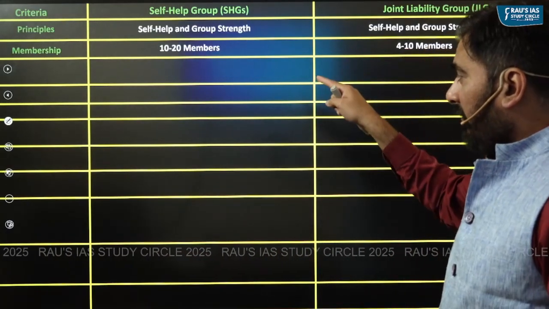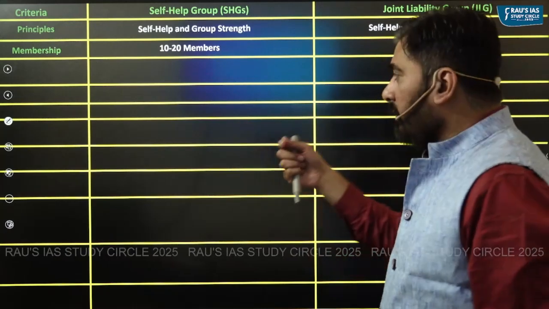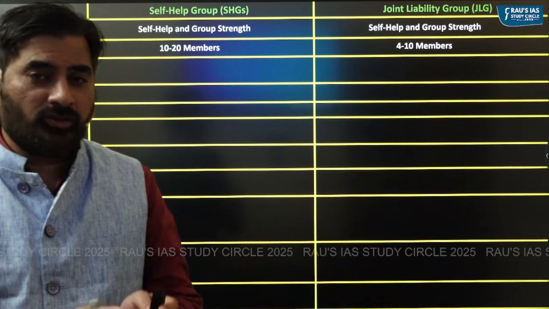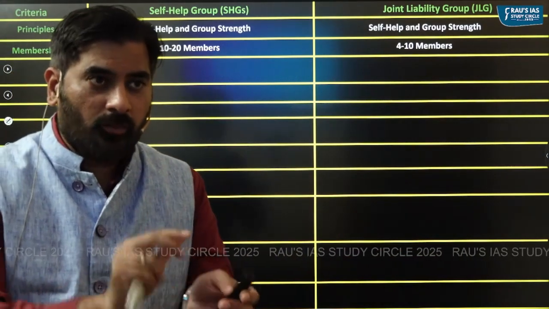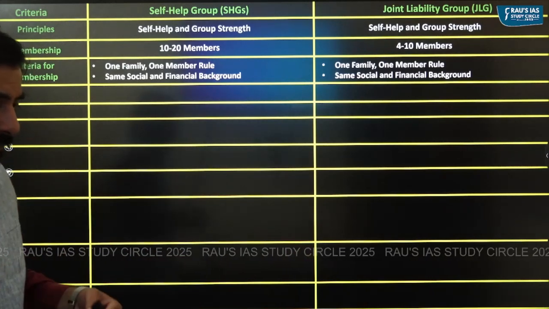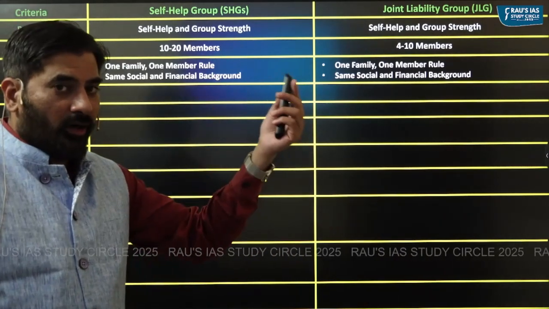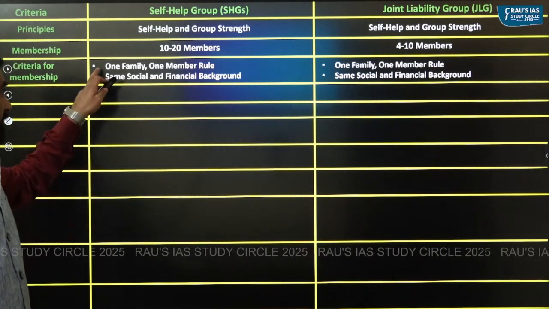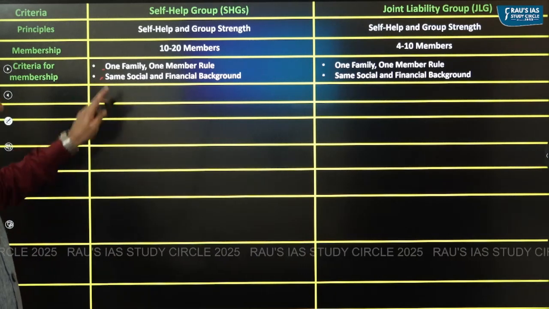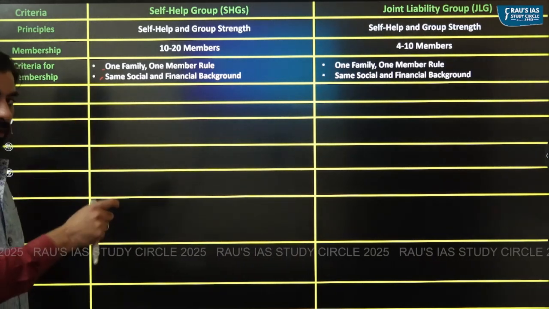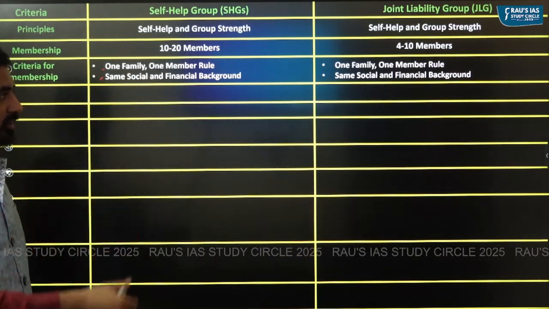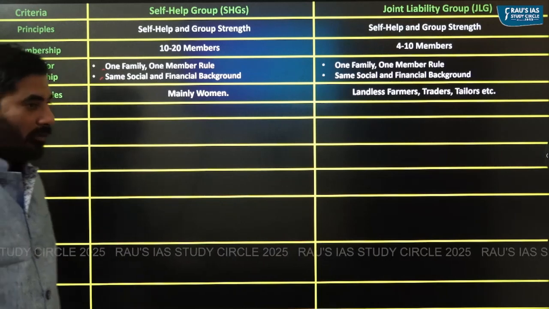As we can see, a self-help group has 10 to 20 members, whereas a joint liability group has 4 to 10 members. So that way, a joint liability group is a smaller group as compared to an SHG. The criteria for membership is the same for SHG and joint liability group. They follow the one family, one member rule, and usually the members of an SHG or a joint liability group belong to the same social and financial background.